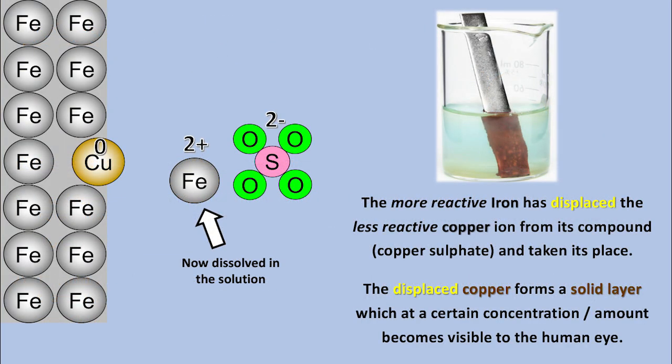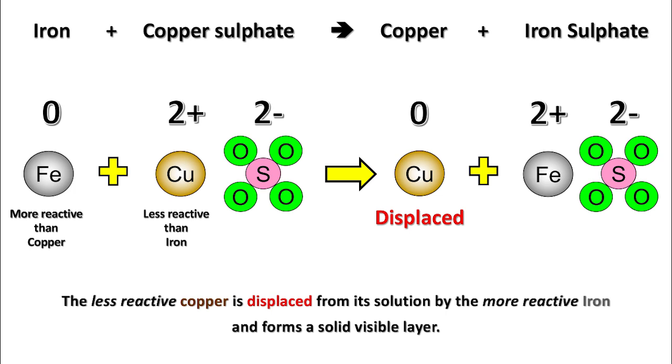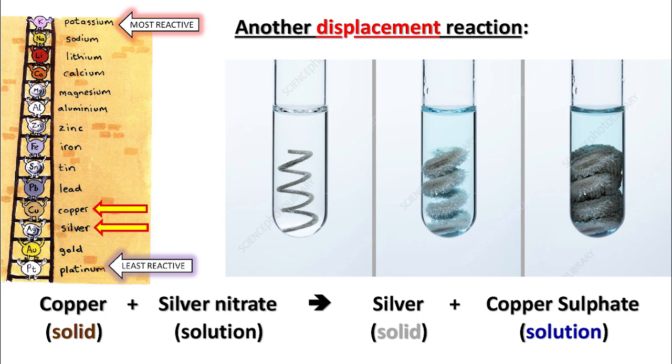The more reactive iron has displaced the less reactive copper ion from its compound, copper sulfate, and taken its place. The displaced copper forms a solid layer which at a certain concentration or amount becomes visible to the human eye. The less reactive copper is displaced from its solution by the more reactive iron and forms a solid, visible layer. Another displacement reaction: copper, a solid, plus silver nitrate, a solution, becomes silver, a solid, and a copper nitrate solution.